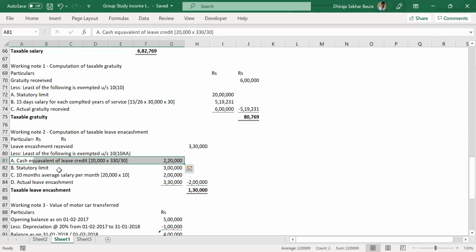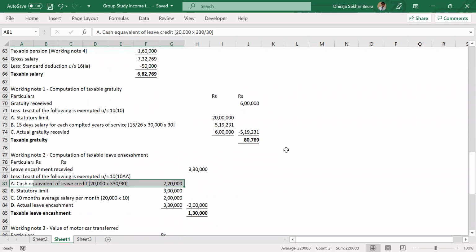Can somebody else try the same provision? I can try. Yeah, please. The whole provision. Okay. So one is the statutory limit, which is 3 lakhs. The next is 10 into average salary. Third is the actual leave encashment balance that has been received. And the last one is the number of completed years into 30, or the actual if less, or the actual available, whichever is lower, divided by 30 into salary. Perfect. That's awesome. And for government employees, it's 100% exempt.